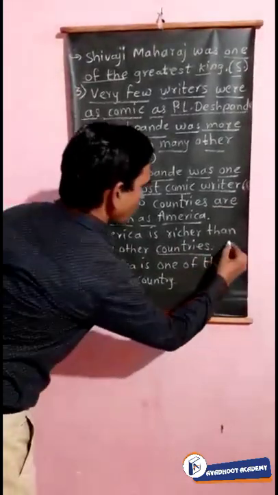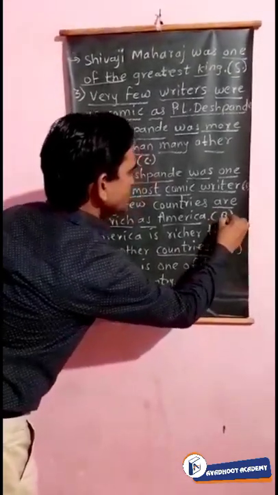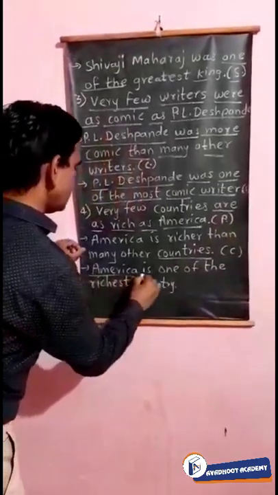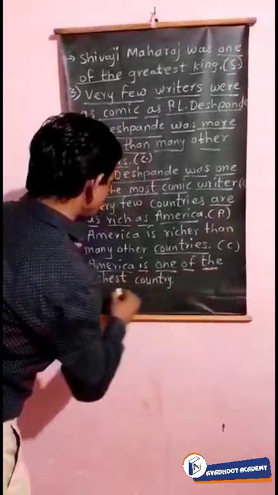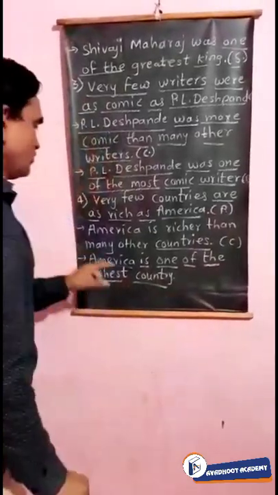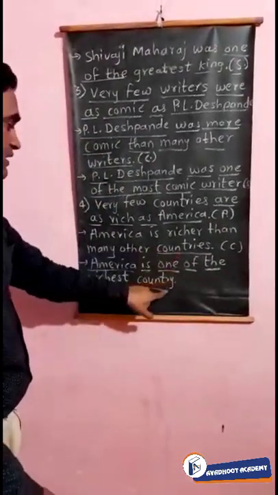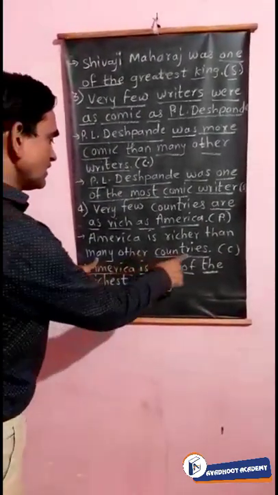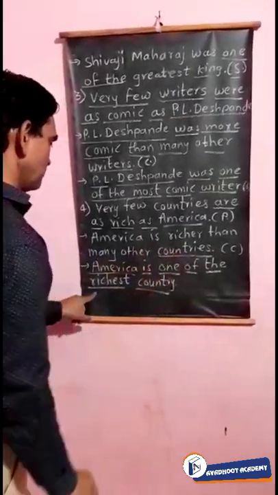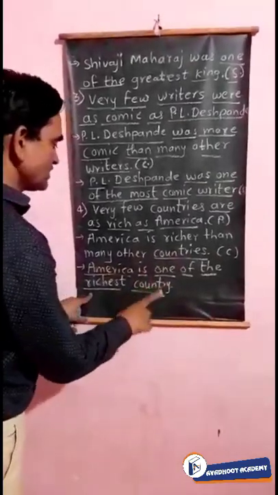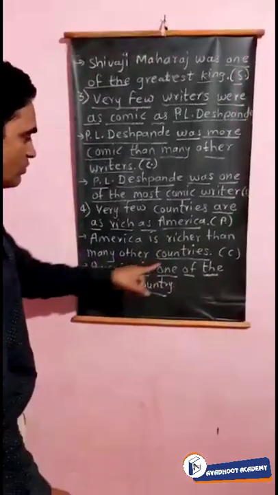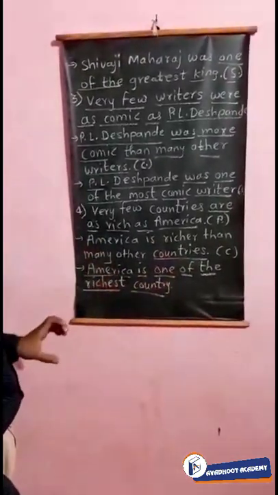But what is the superlative form of the degree? So America is one of the richest countries. So here countries and here country, because of many other countries and one of the richest countries. One of means singular and many other means plural. So this is the difference here.